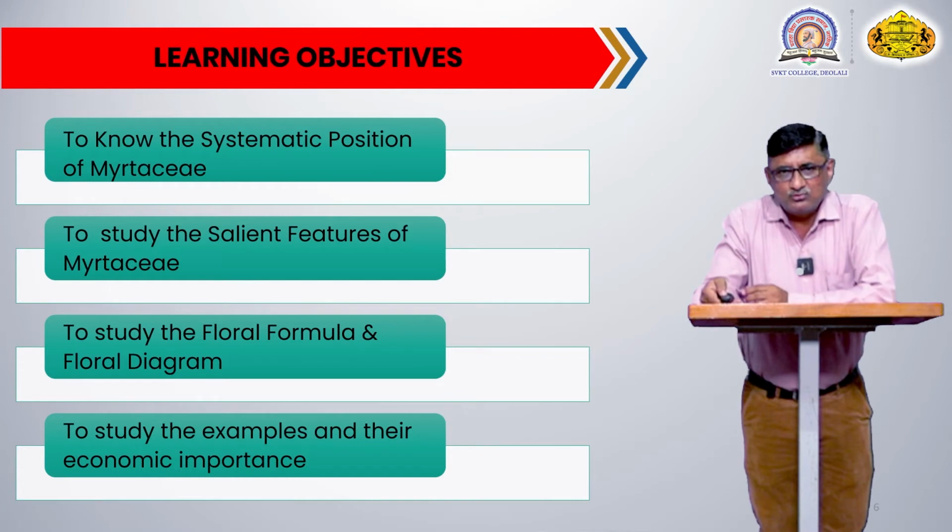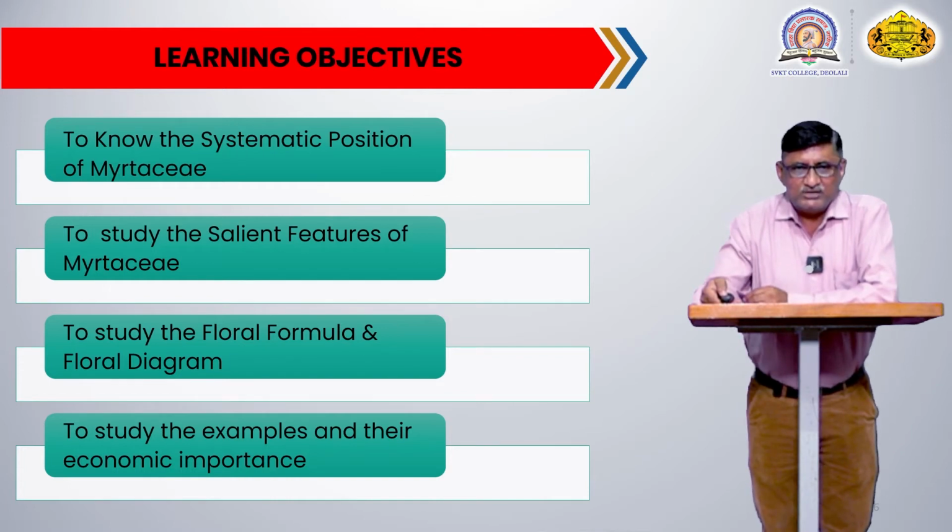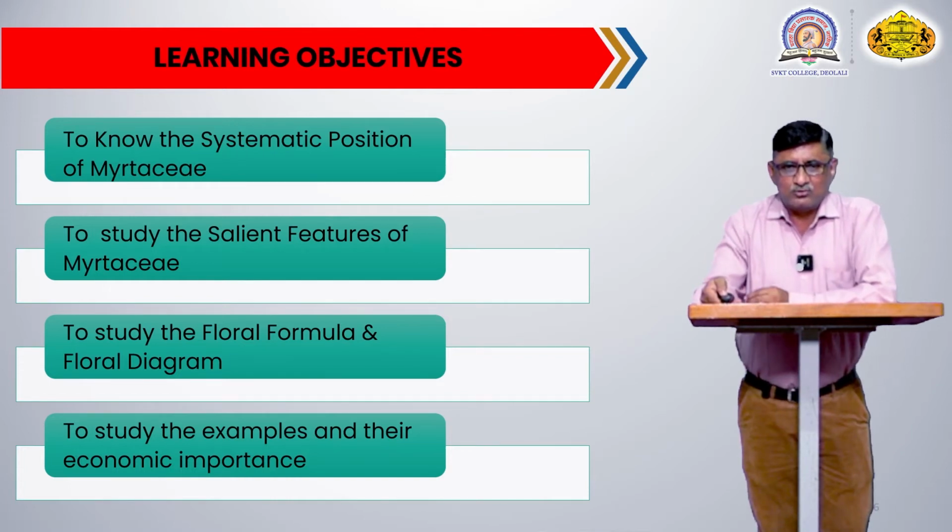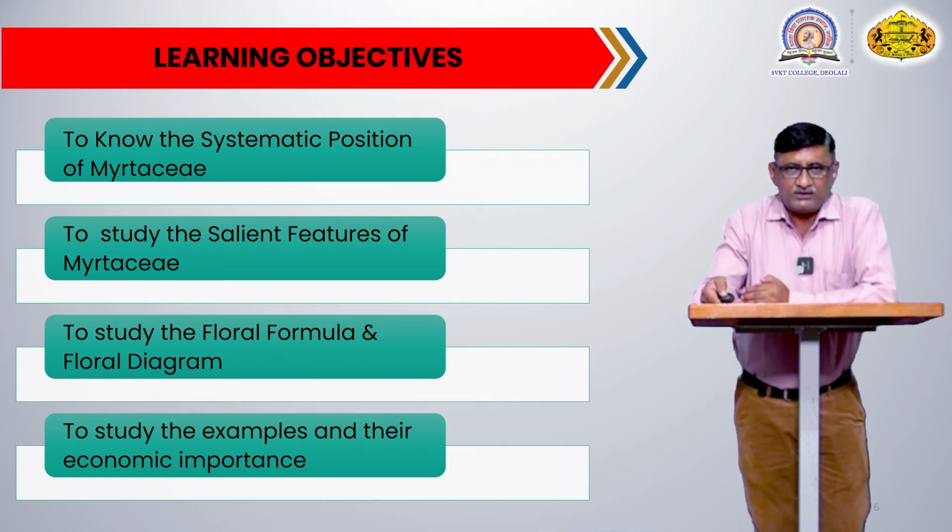We also want to know the salient features of this family, because that is how we will identify the plants belonging to it. With the help of those features, we will recognize this family's plants.